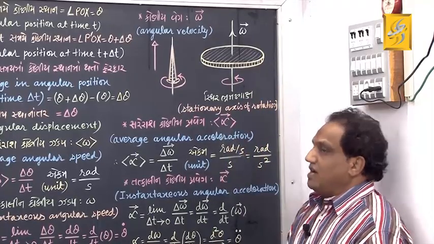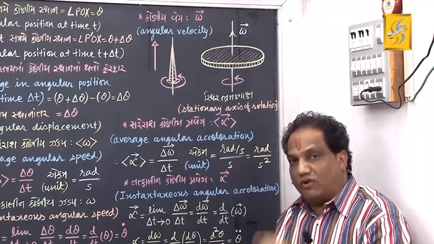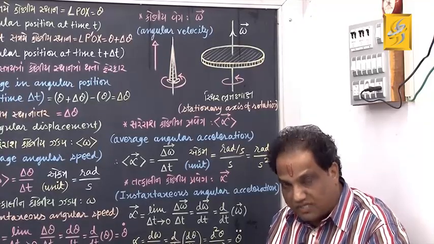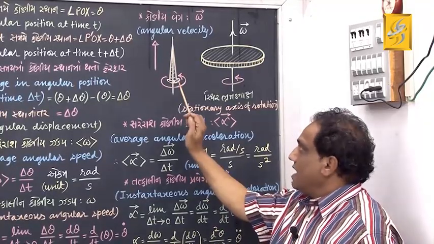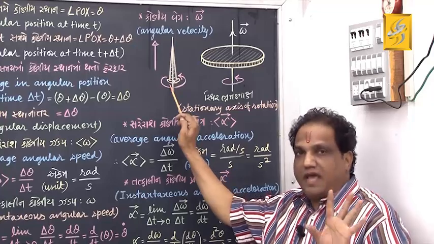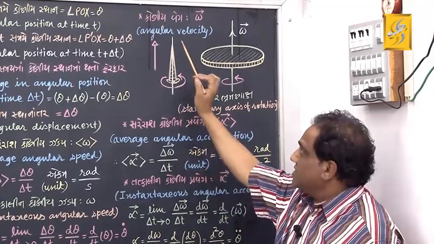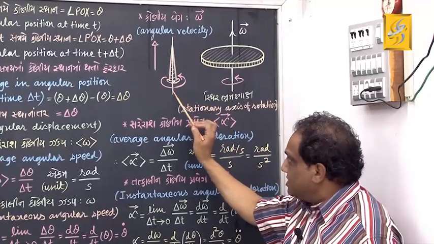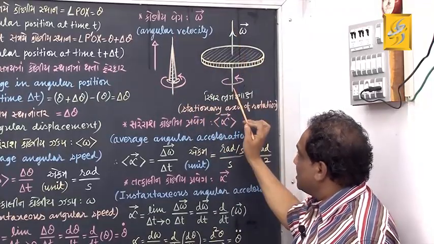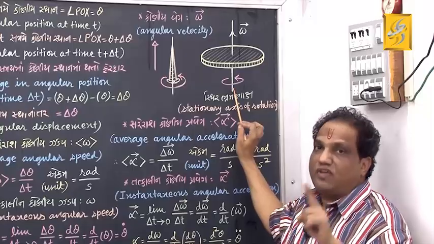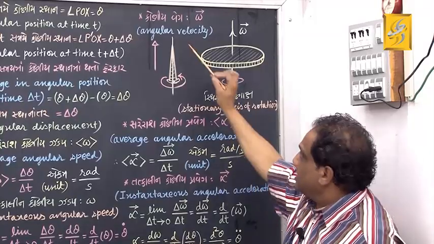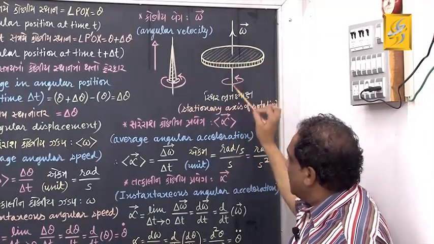To find out direction of its angular velocity, you know what we should do first? We should consider right-handed screw, and that screw should be considered in such a manner that its geometrical axis should be parallel to the stationary axis of rotation of a given rigid body. You can see both these axes are parallel.